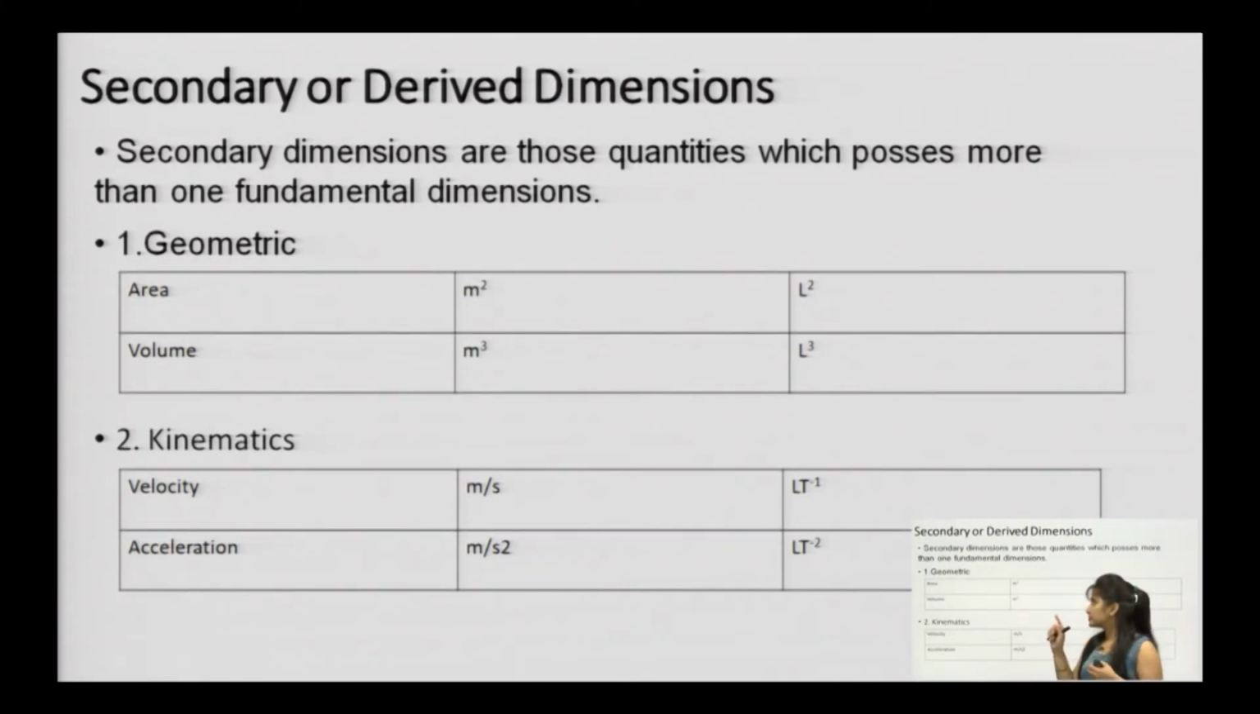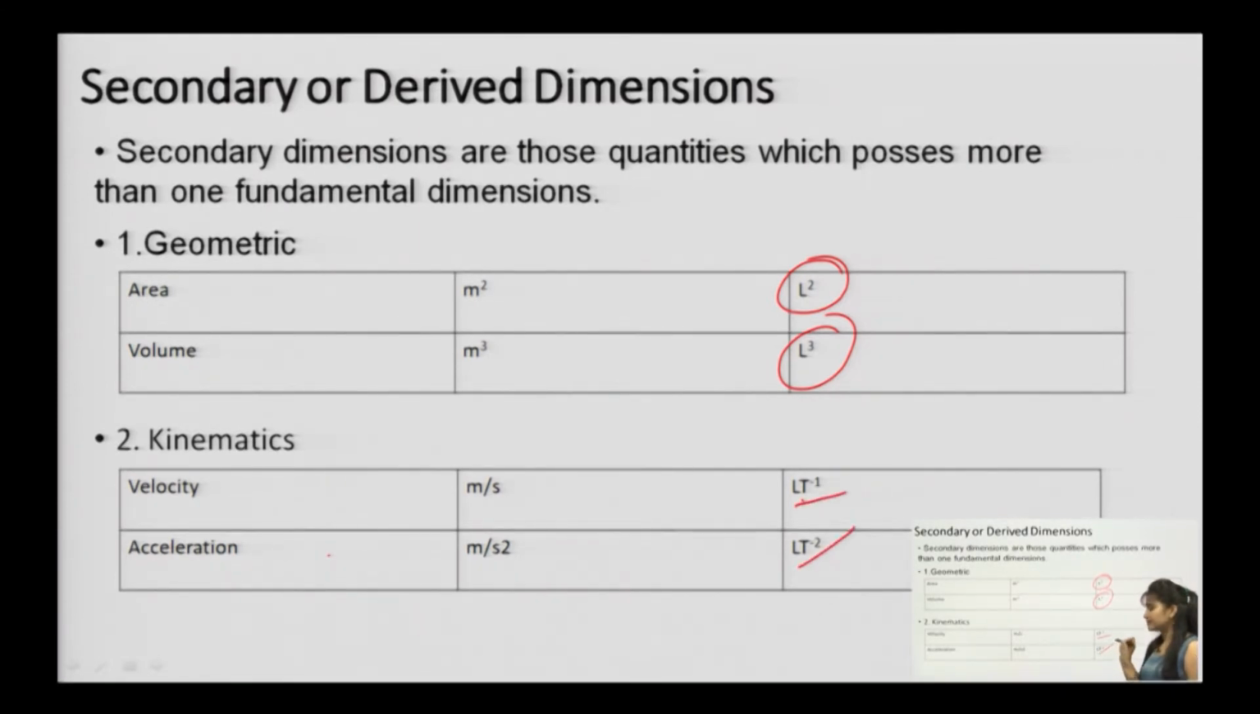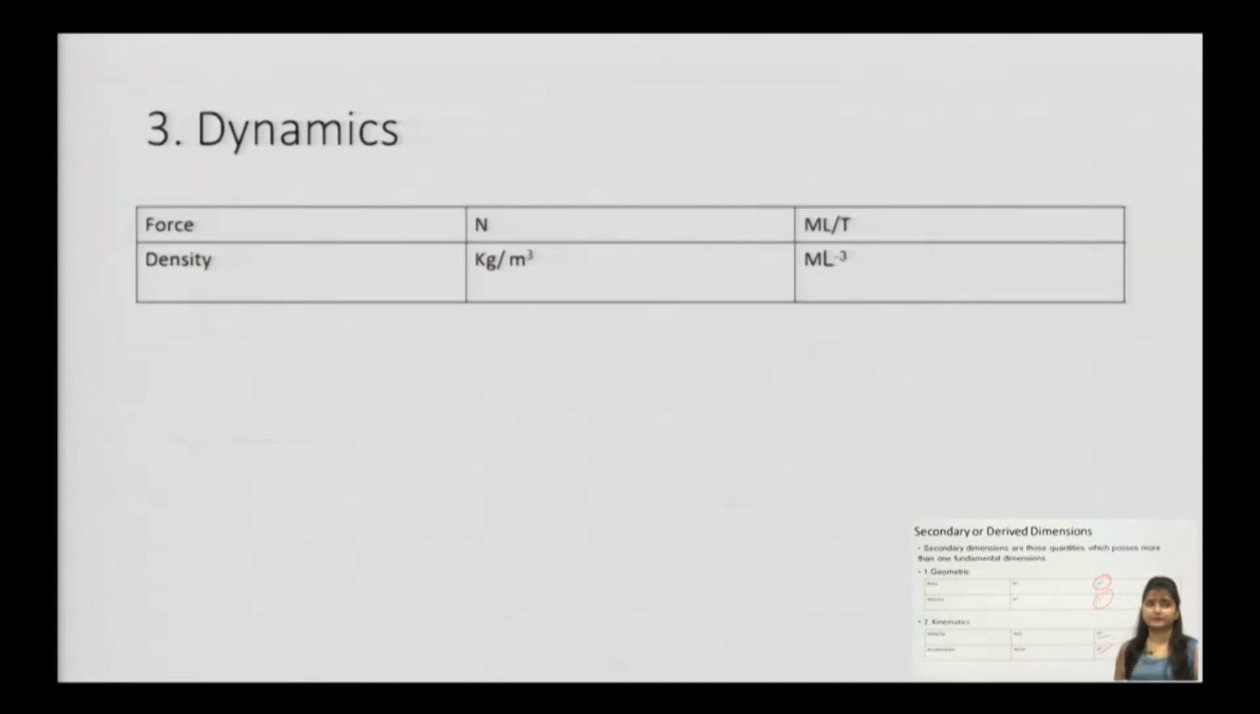If you see geometric quantities, they are around area and volume, meter square and meter cube, so here you see length square and length cube. Then coming to kinematics, velocity and acceleration, meter per second and meter per second square. Here you see L T to the power minus 1 and L T to the power minus 2. In these derived dimensions, two fundamental dimensions are present, that is length and time.